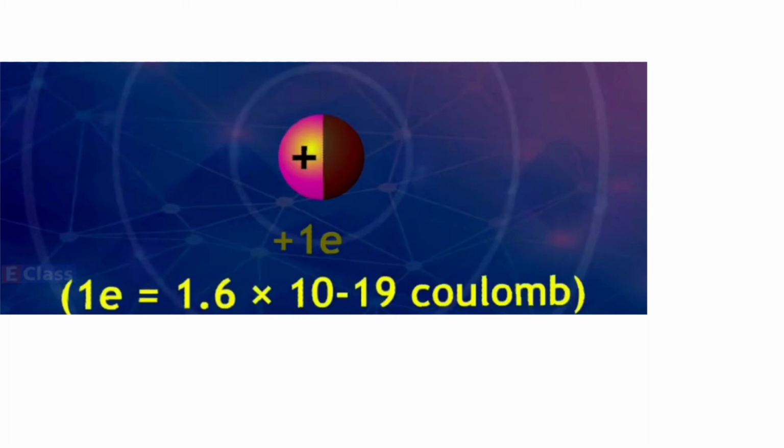Okay, and what is 1e? 1e is nothing but 1.6 into 10 raised to minus 19 coulomb. So when the total positive charge on the nucleus is expressed in the unit e, its magnitude is equal to the number of protons in the nucleus.